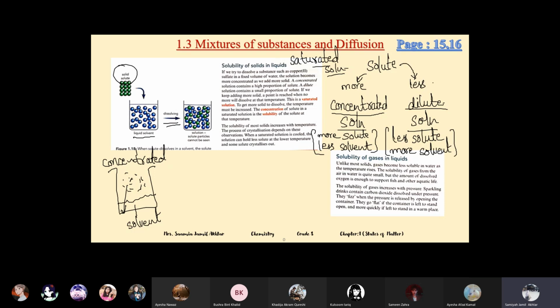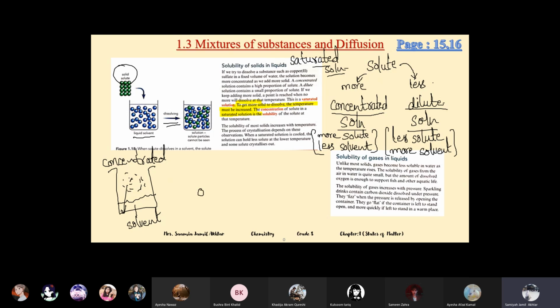Again, there's a saturated solution. To get more solid to dissolve, the temperature must be increased. I will just highlight this line. Solubility depends on temperature. So the solubility of any substance also depends upon temperature. To get more solid to dissolve, the temperature must be increased, to dissolve a solid in a liquid. For liquid in liquid it's the same thing, but it's different for gas.